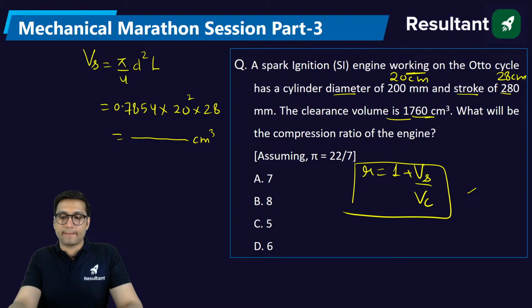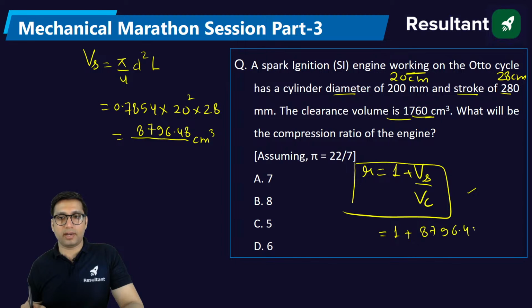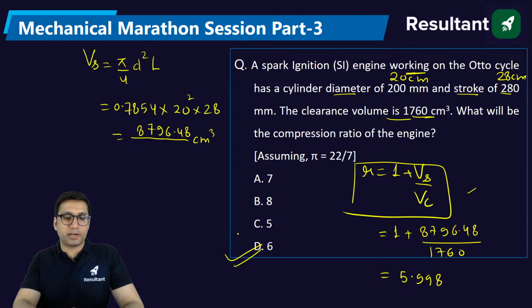Everyone, please solve it. You will get this as 8796.48. 1 plus 8796.48 divided by 1760. What is the value you are getting? Yes, everyone. See, I'm also trying to solve in the class. 5.998, that is 6. Now this can be approximated to 6, right?